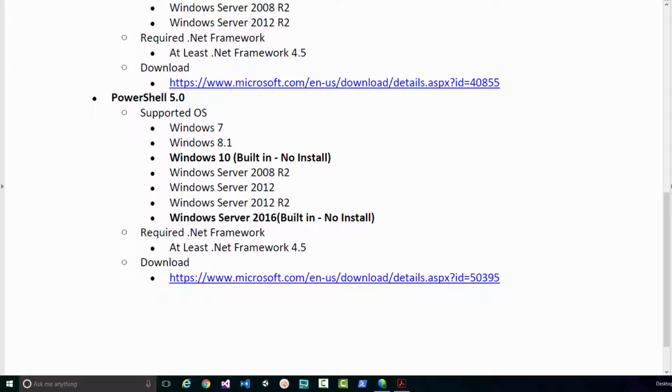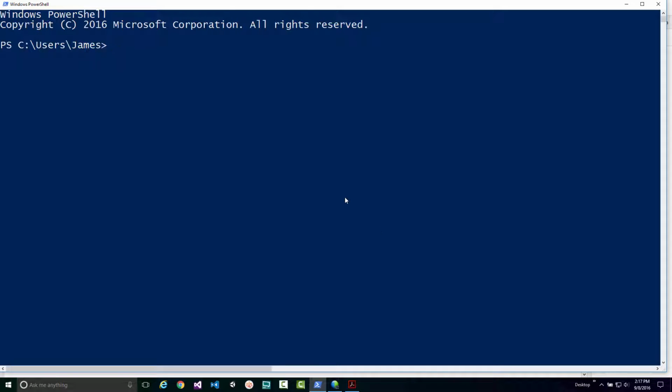If you have Windows 7, 8, or 10, you most likely already have some version of PowerShell installed on your computer. However, you may not have the latest version. For those of you that already do have PowerShell installed and you want to know what version you currently have, you can use the following PowerShell command. I'm just going to go ahead and open up PowerShell, and I'm going to use the command $PSVersionTable.